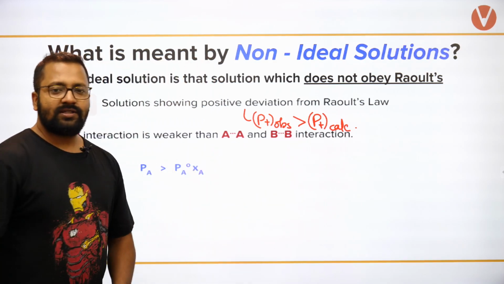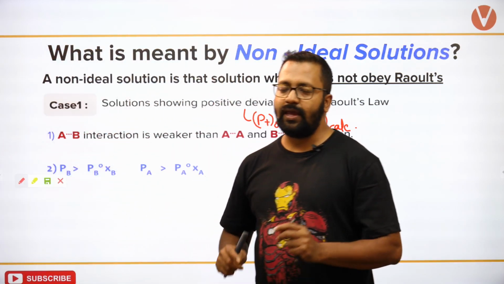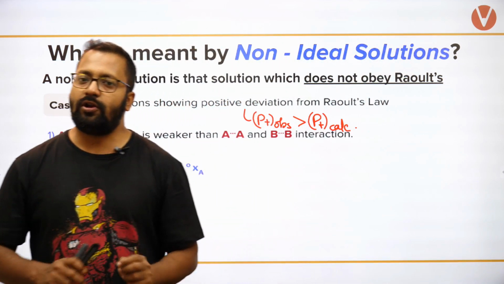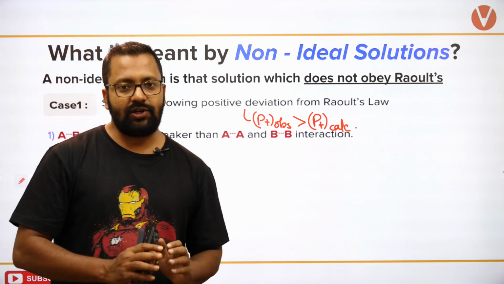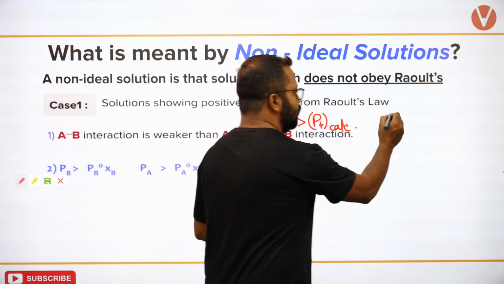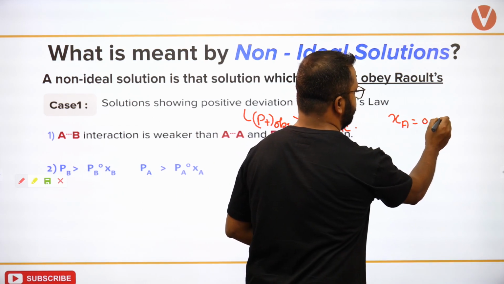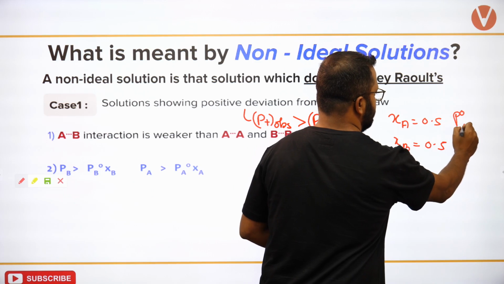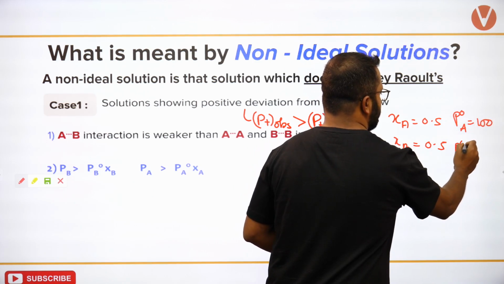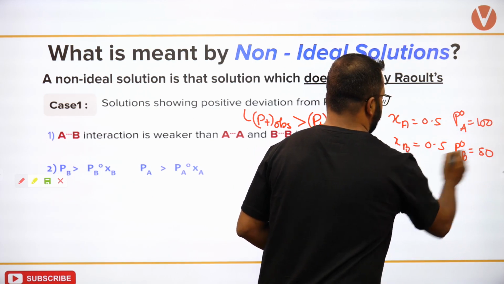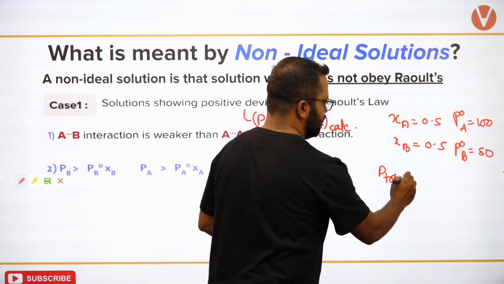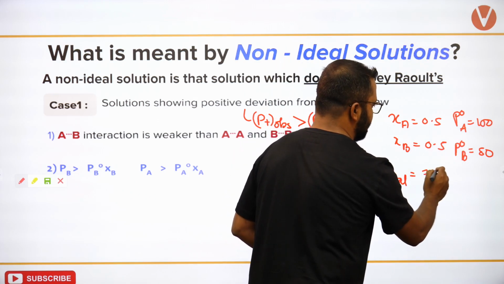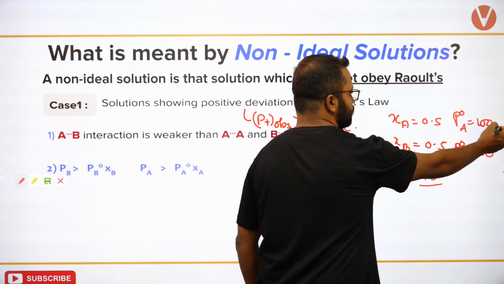For example, suppose you took two liquids A and B and mixed them together, and you know their mole fractions. Using Raoult's law you calculated a vapor pressure. You said mole fraction of A is 0.5, mole fraction of B is also 0.5, P naught A is 100, P naught B is 50. So you calculated P total as 50 plus 25, 75.